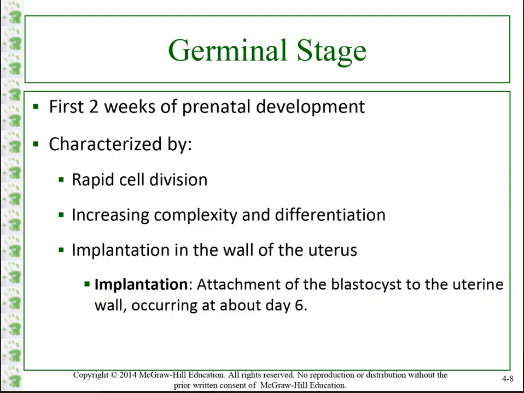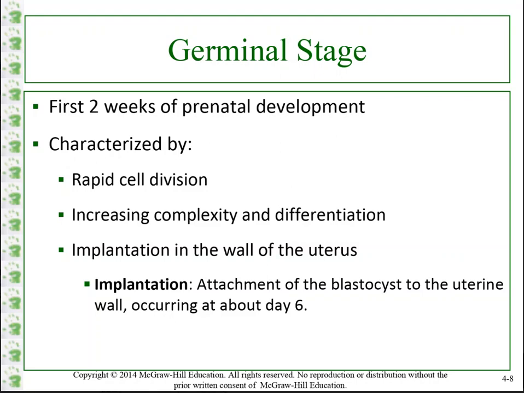This blastocyst starts to burrow inside the uterine lining. We also see that structures that feed and protect this developing organism start to form. Some of those structures are the placenta, umbilical cord, amniotic sac, and those different types of structures.